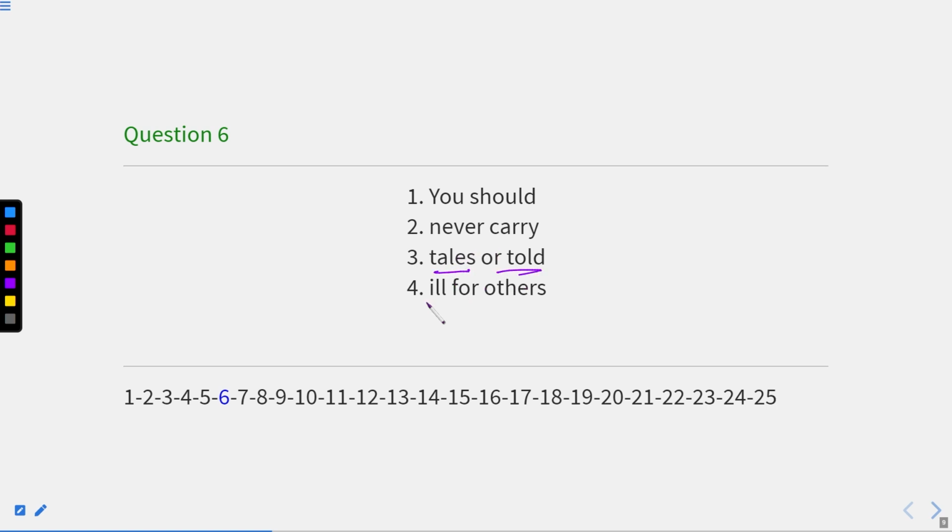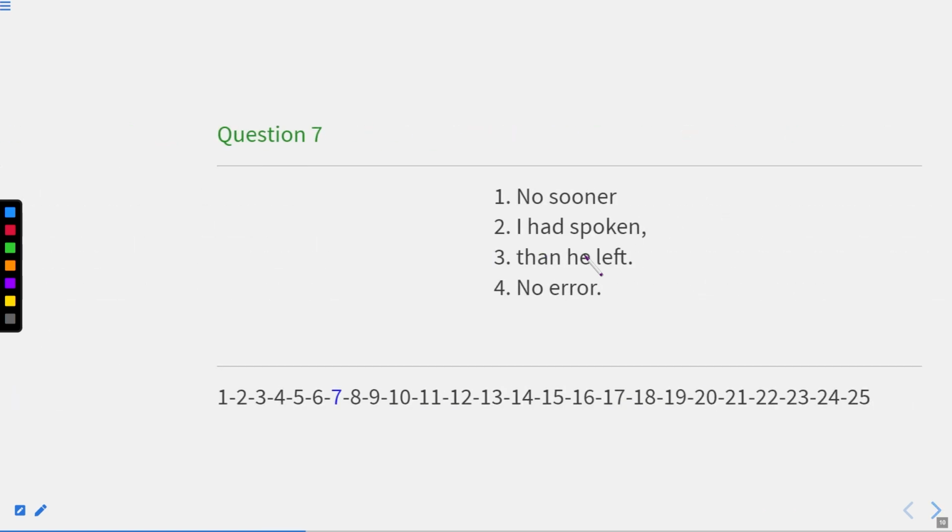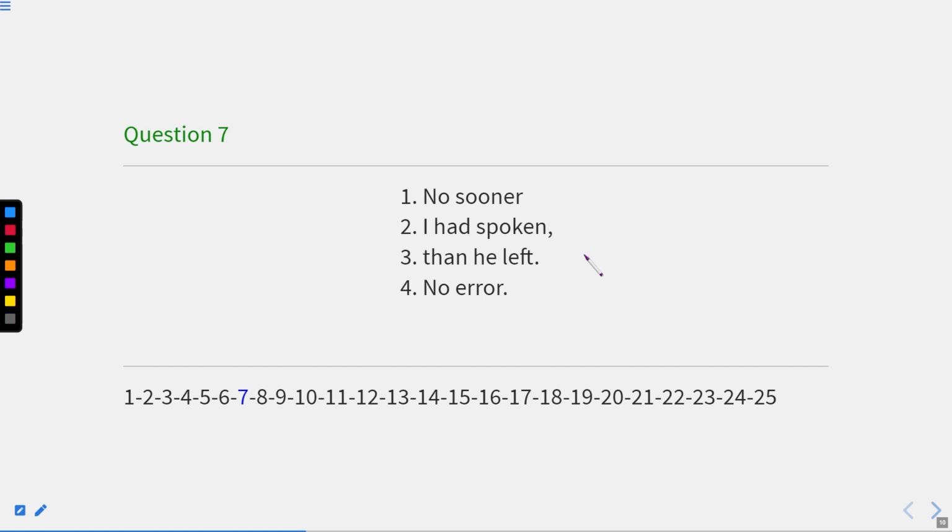Tales means stories, or told ill for others. So here tales is correct over here, or told ill for others. So this told is incorrect and it should be replaced with tell. Okay, so here the error will be in part 3 where this told should be replaced with the word tell. Now let us move to the next question. This is question number 7.